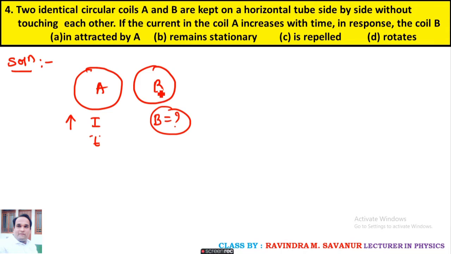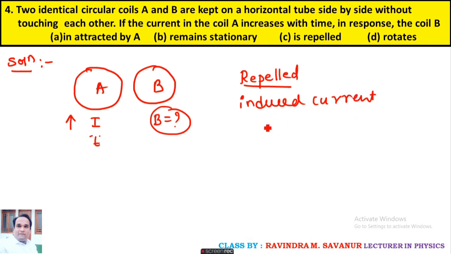First of all, they are two identical circular coils. Some students gave the answer repelled, option C. Yes, correct. So repelled, why? The reason is the induced current is in the opposite direction. That is the reason it will be repelled. Option C.